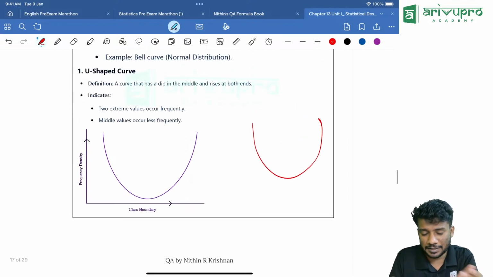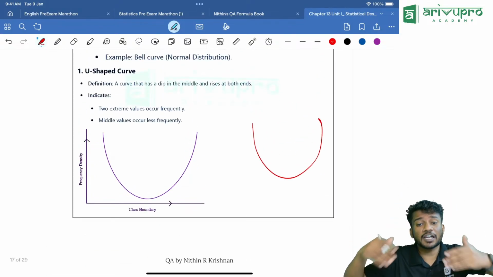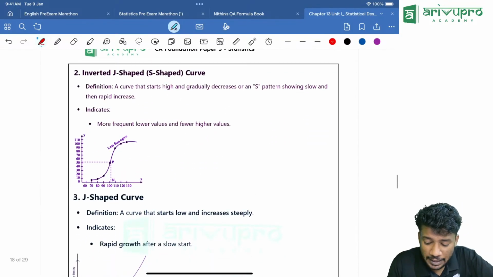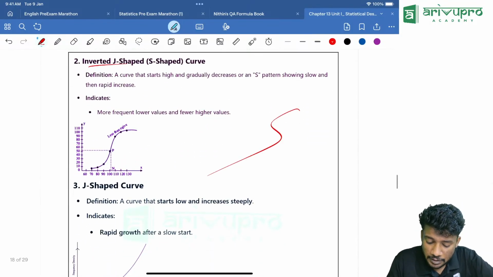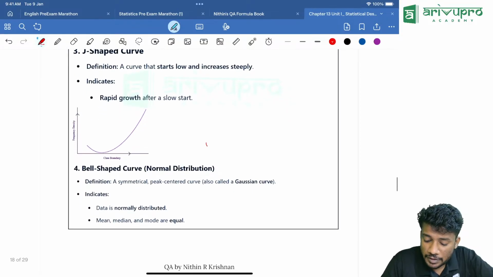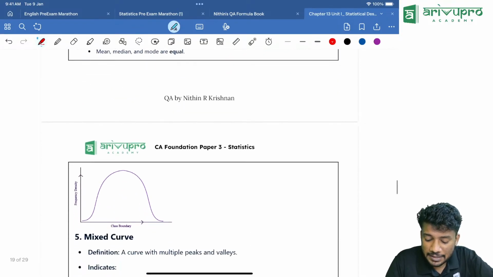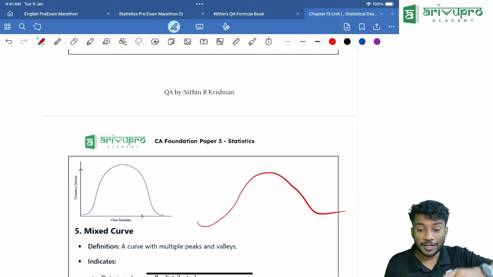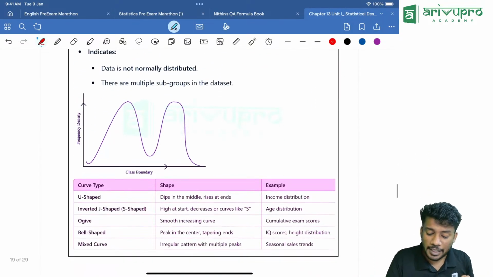Then U-shaped curve, it is like this. Keep in mind, sometimes they'll show the figure and directly ask the question. Then J-shaped curve, it will be looking like this, inverted J. Then bell-shaped curve, which is the most common while we are studying normal distribution and all. Yesterday we learned this. Remember? Then mixed curve and all.